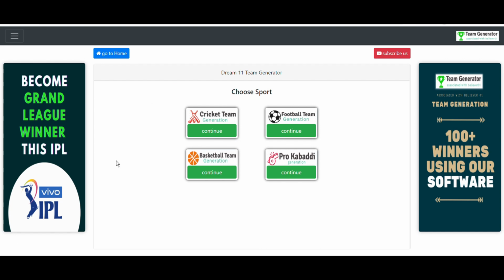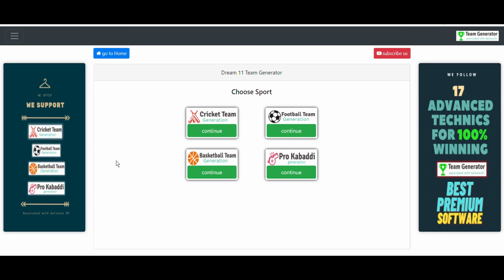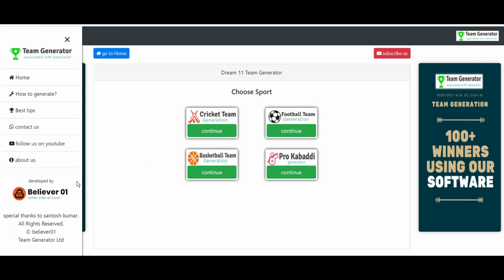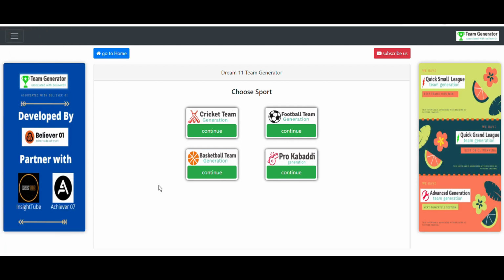But I personally developed this software which uses multiple techniques and multiple algorithms in the backend, and uses previous data and a lot of new algorithms to generate 100% winning teams. This software is best used for grand leagues as well as small leagues. This is the software I am talking about. In this software we have cricket, football, basketball and pro kabaddi as well. This is how it looks.